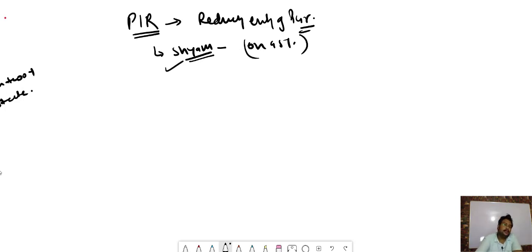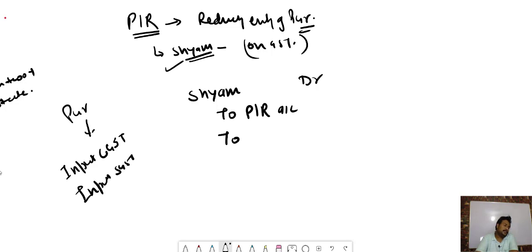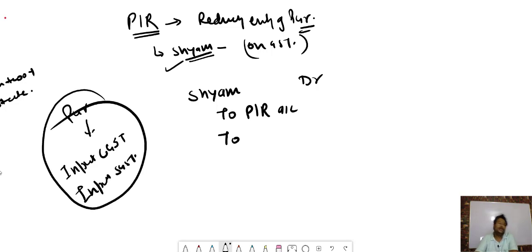then what will the entry be? Who is receiving the goods, bacha? Shyam is receiving the goods. So Shyam debit to what are we returning? We are returning goods. Goods are going out, so it will be to purchase return account. And to, bacha, at the time of purchase, we had opened the account input CGST, input SGST. So when we return, we have to decrease these accounts of input CGST and input SGST.